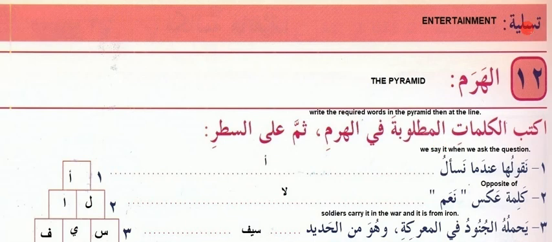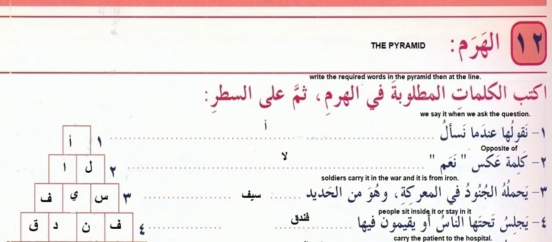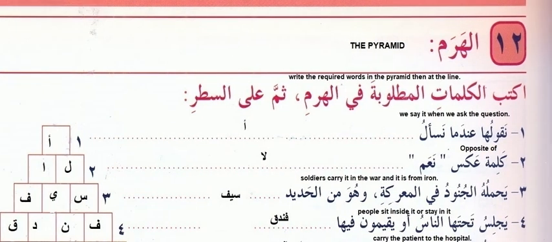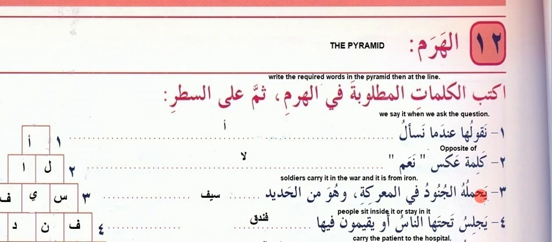Now this is the tasliha, entertainment. So this is for fun, but many times if you read it, you will learn very nice things. Al haram, the pyramid. So this is the pyramid. Al haram, iktib al kalmat al matluba fil haram summa al satr. Write the required words in the pyramid and then add the line.